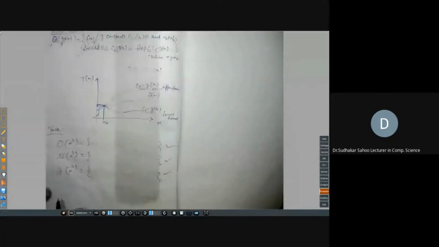Next we will discuss little o. This is strictly upper bound, and this is strictly lower bound. Right? Strictly upper bound, strictly lower bound. So next, let us discuss what is little o of g of n, the definition of it.